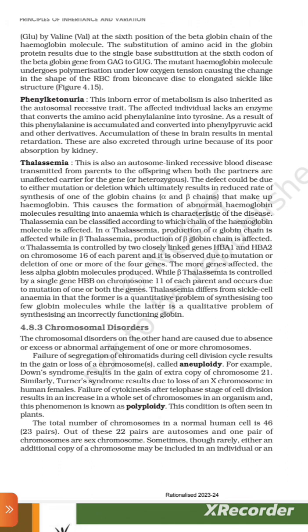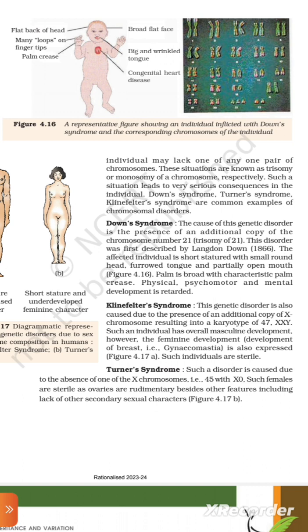The total number of chromosomes in a normal human cell is 46, or 23 pairs. Out of these, 22 pairs are autosomes and one pair is sex chromosomes. Sometimes, though rarely, either an additional copy of a chromosome may be included in an individual, or an individual may lack one of any one pair of chromosomes.